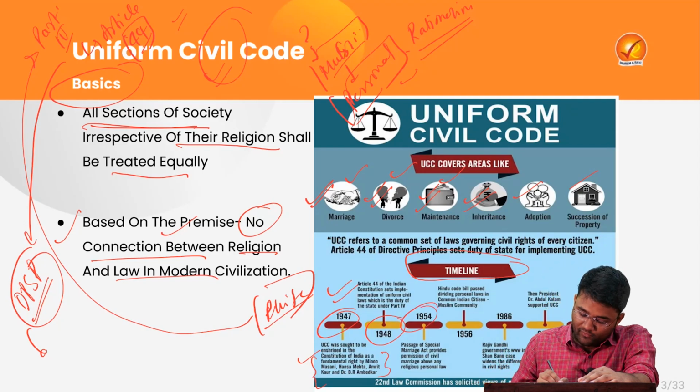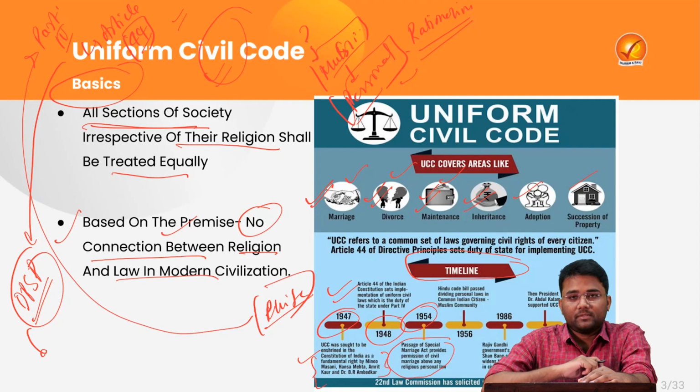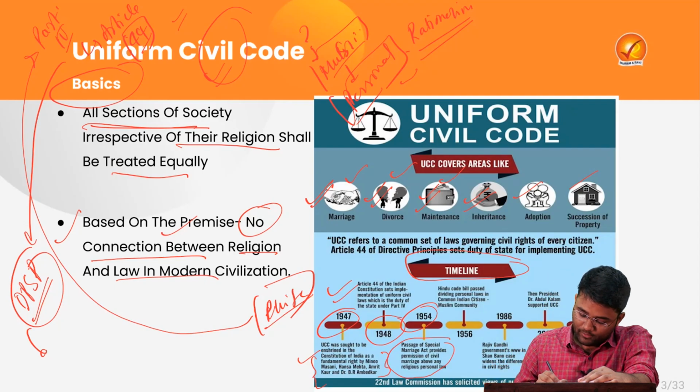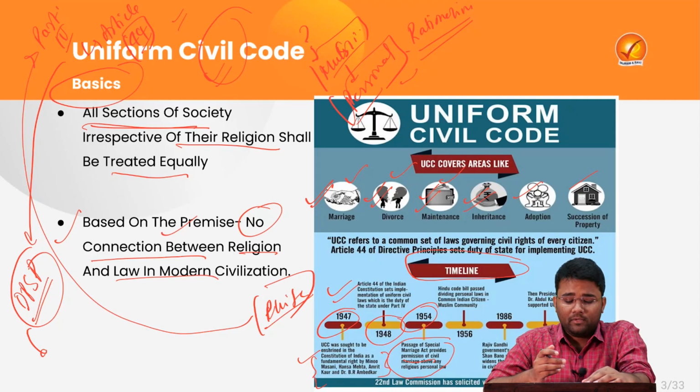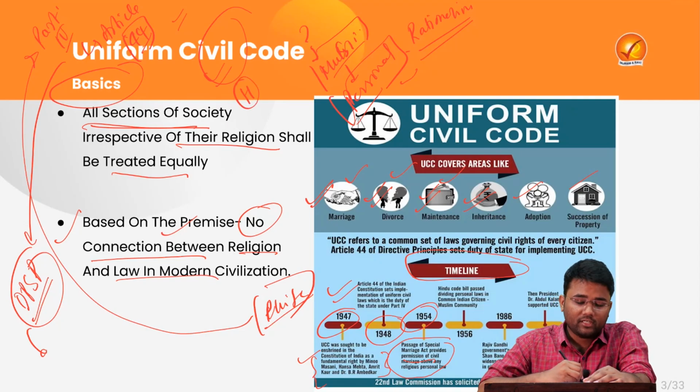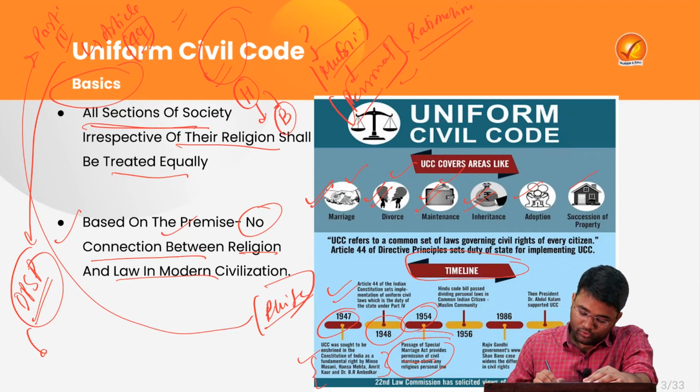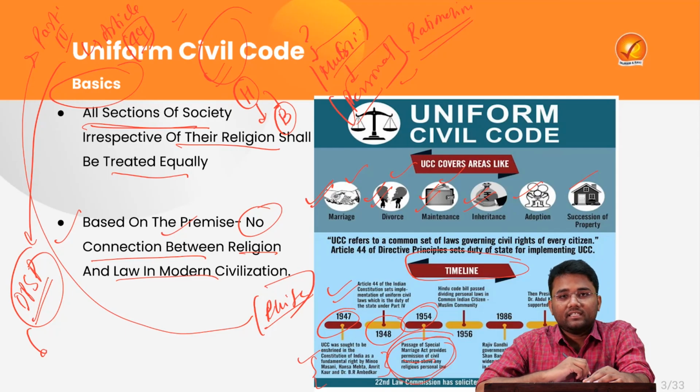Then in 1954, there was the passage of the Special Marriage Act, which provided for civil marriages among people of different religions. It means if a person belonging to the Hindu religion wants to marry a person from any other religion, then those marriage provisions will be governed under the Special Marriage Act 1954.